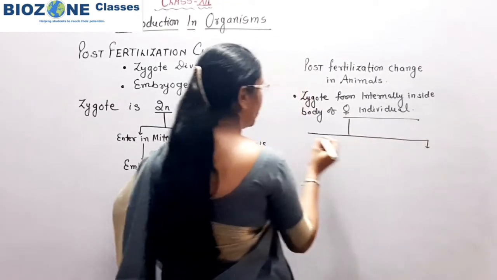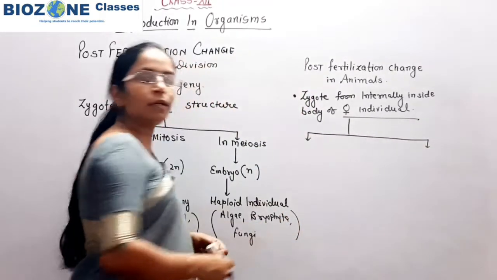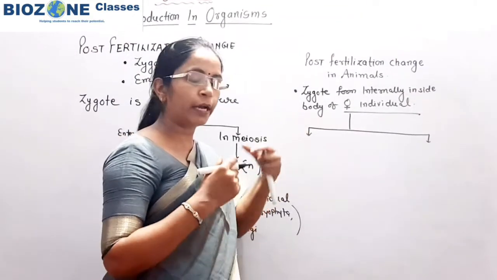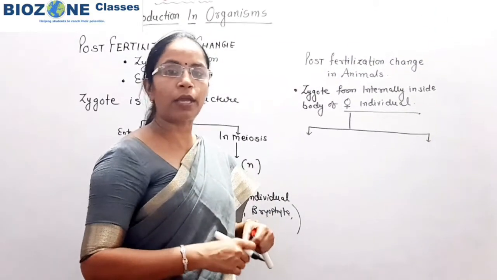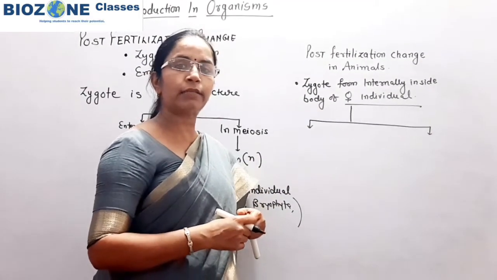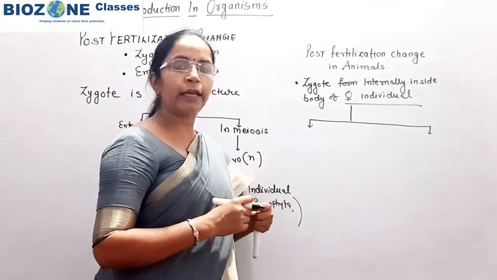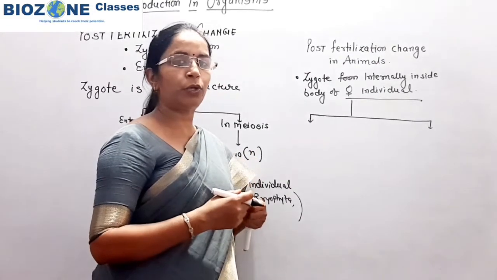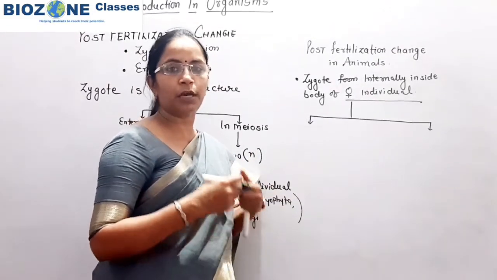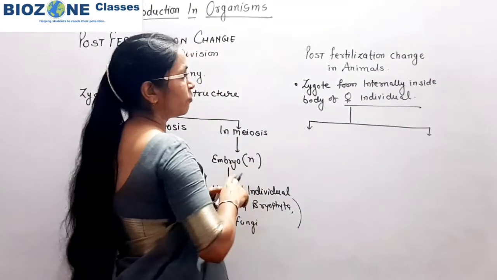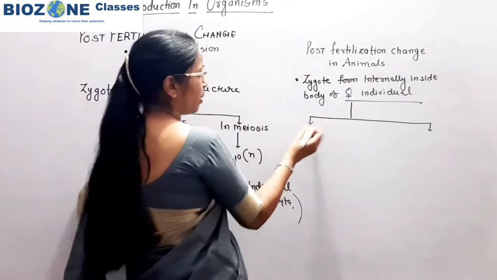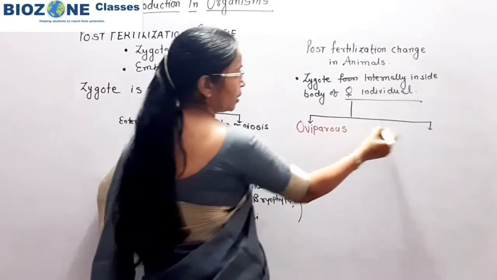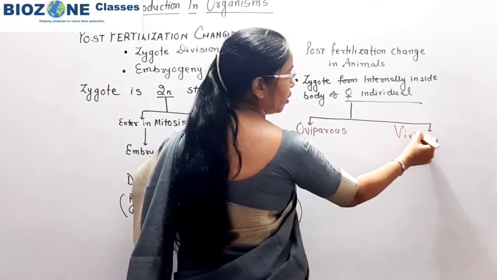different kinds of development of that zygote. Either the zygote divides and develops into an embryo inside the body, or this zygote is released as an egg outside the body, and then the embryo develops into a new young one, but the development proceeds outside the body. So on the basis of this, the individuals you remember are of two types, oviparous and viviparous.